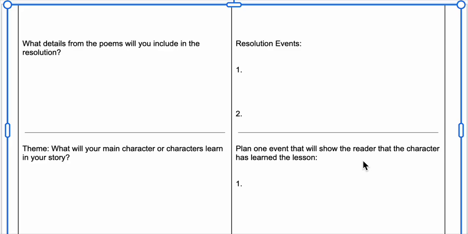For example, let's say that I want my characters to reconnect after a hardship that they had to go through. And so they've been distant for a long time. Maybe they don't really talk to each other. They're kind of angry with each other.